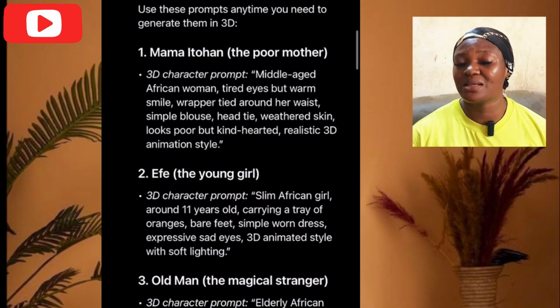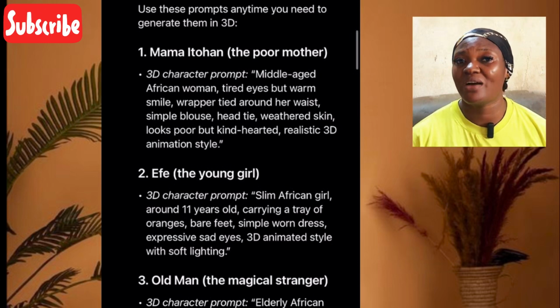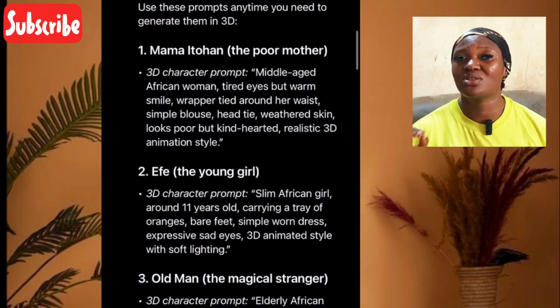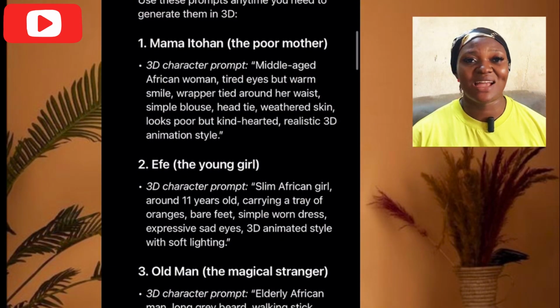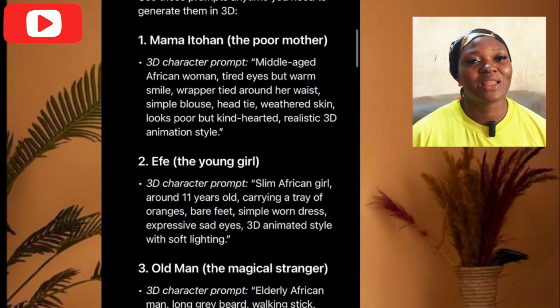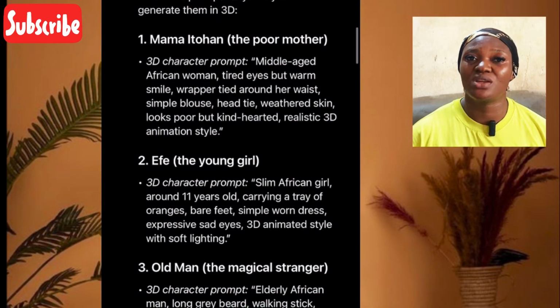That is a very simple way you can do that, so that you have a consistent character. Even if it's not a consistent character, it will just be similar to each other. So that's why I advise to always turn your text to image before you take it to video.